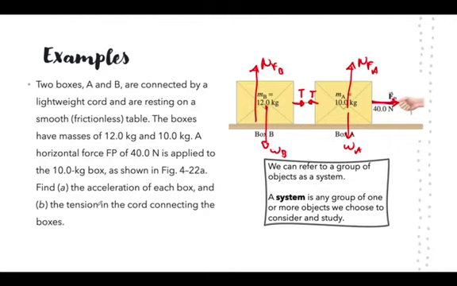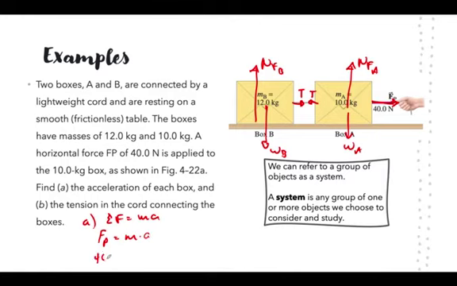So let's see if we can find the acceleration of the box. So to find the acceleration of the box, I'm going to use Newton's second law, right? Sum of the forces is equal to mass times acceleration. Now, if I look at this whole thing as a system, then the only force that is pushing forward is Fp. So Fp will be equal to mass times acceleration.